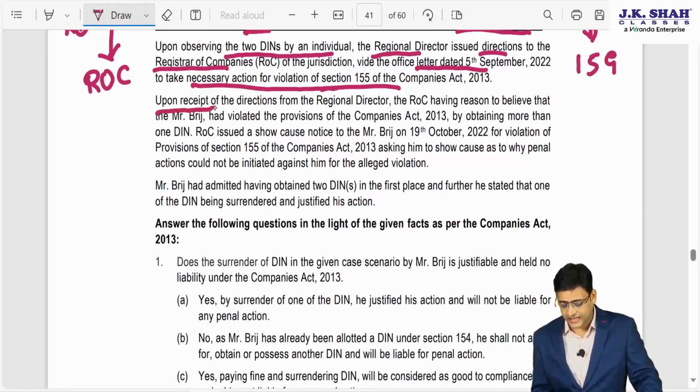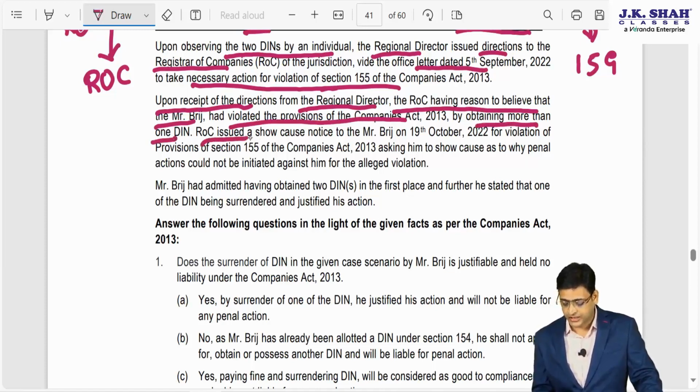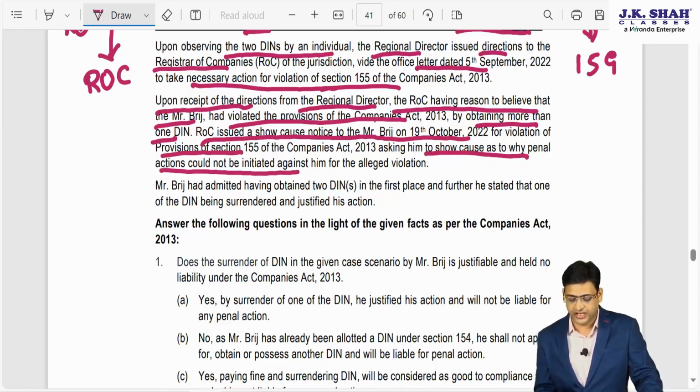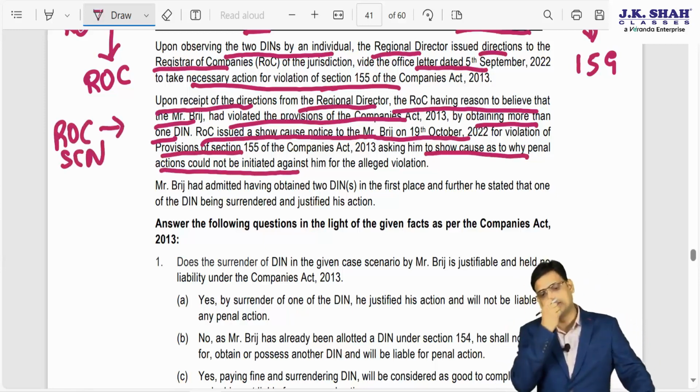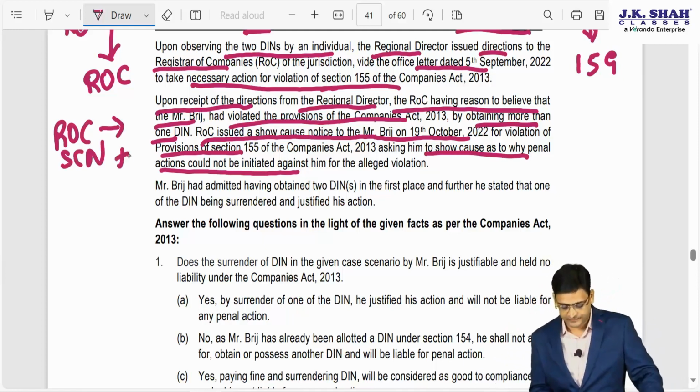Upon receipt of the directions from the Regional Director, the ROC, having reason to believe that Mr. Bridge has violated the provisions of the Companies Act by obtaining more than 1 DIN, issued a show cause notice to Mr. Bridge for the violation of section 155, asking him to show cause why penal action should not be initiated against him for the alleged violation. So in the second point, the ROC has given the show cause notice to Mr. Bridge.